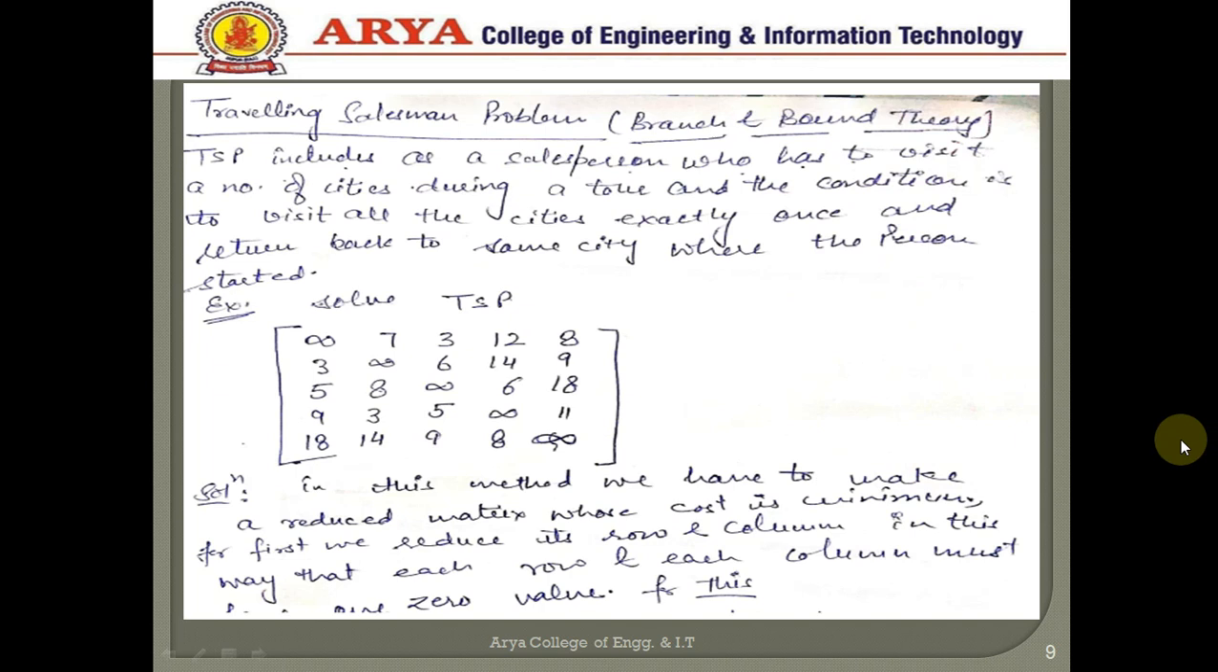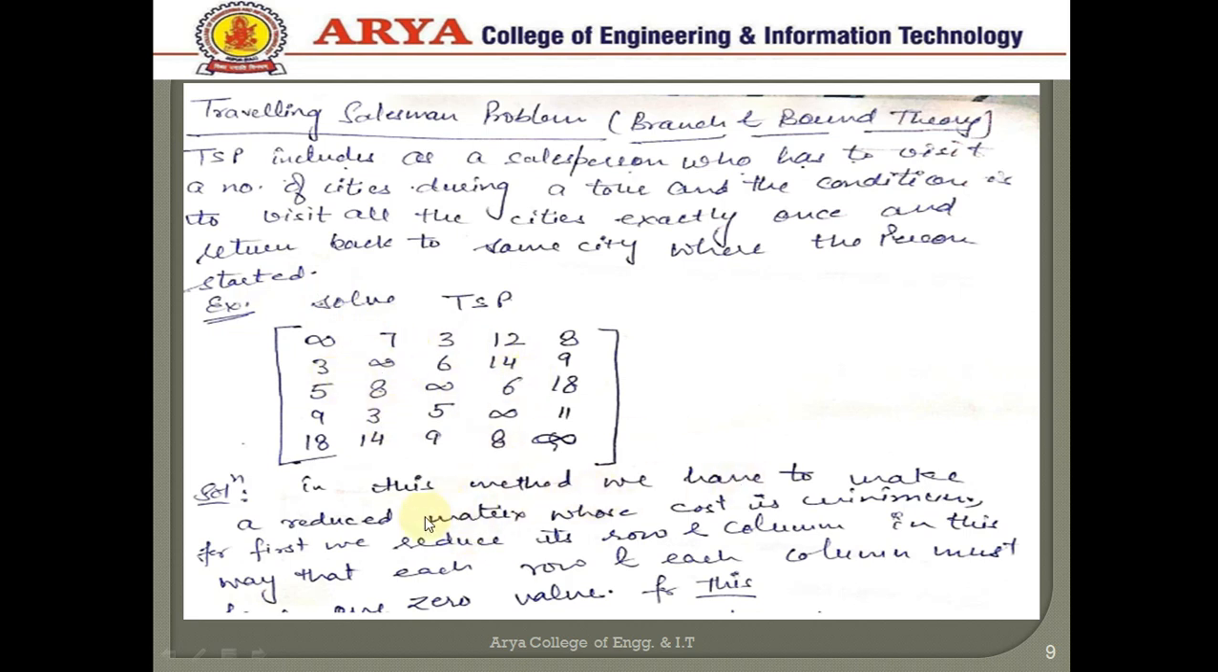Now next is an example of this. We can solve the problem by the branch and bound method. TSP involves a salesperson who has to visit a number of cities during a tour, and the condition is to visit all the cities exactly once and return back to the same city where the person started. This is the condition for the traveling salesman problem. For example, we have been given some values for this. This is the root value which is given. We have to solve this example.